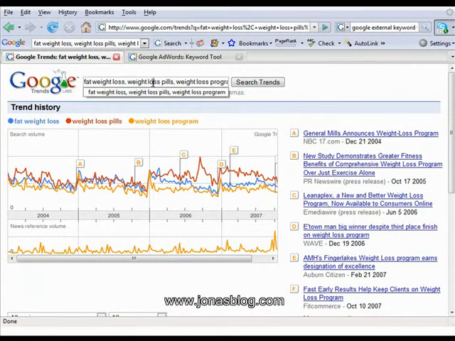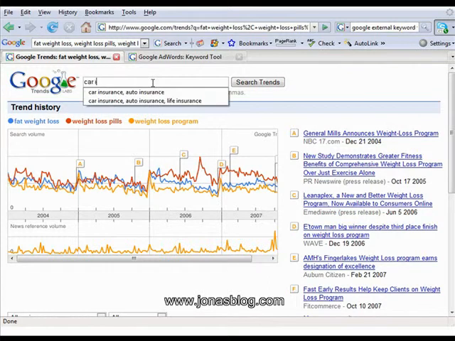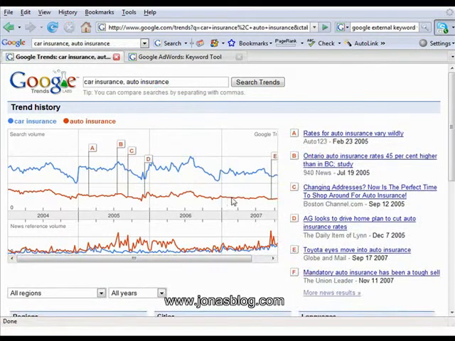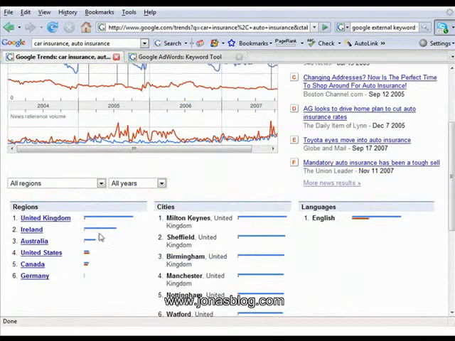Another thing that I've used this for is to look at stuff like car insurance versus auto insurance. Which one is bigger? Car insurance is bigger than auto insurance. Now, a word of caution here. Google gives you some data here at the bottom that shows you regions. In the UK, nobody searches for auto insurance. Everyone searches for car insurance. But in the United States, more people search for auto insurance than car insurance. In Canada, car insurance is higher, right?